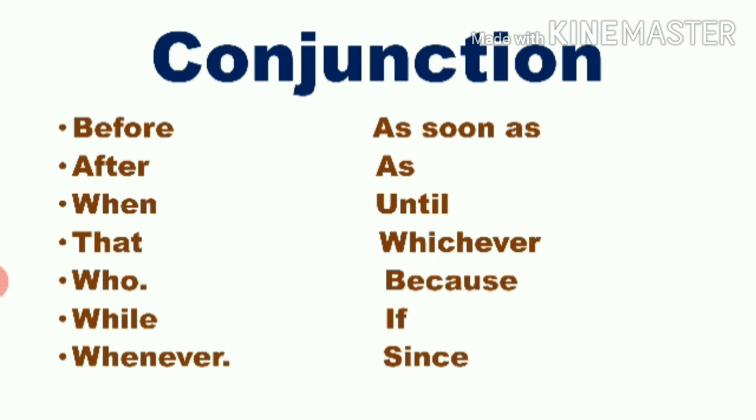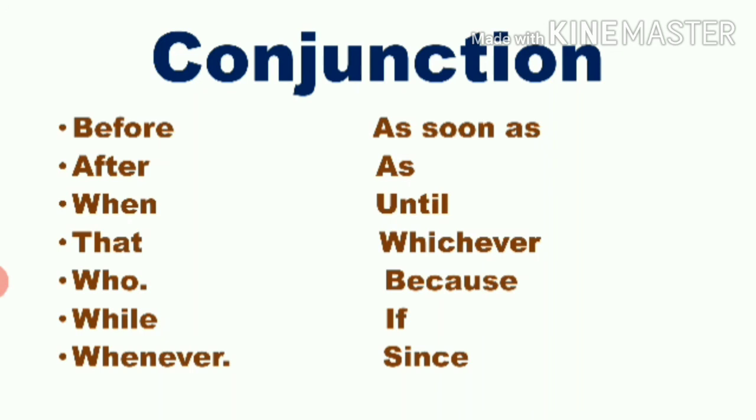So is it clear? Main clause, subordinate clause and subordinating conjunctions. Main clause means a group of words which has a meaning, which gives complete sense, which can stand alone. After reading that sentence we'll understand. We'll get a meaning. It is not incomplete. That is main clause or independent clause.